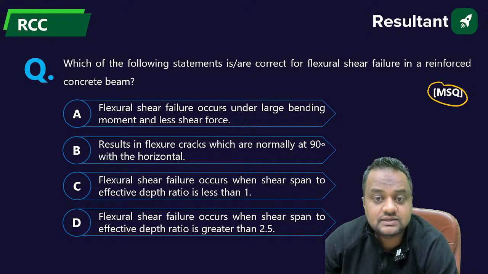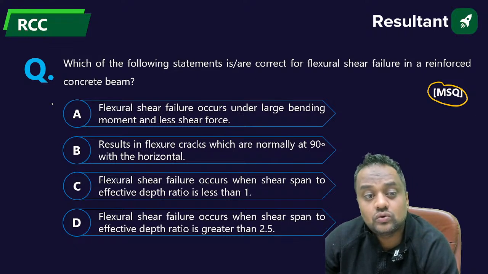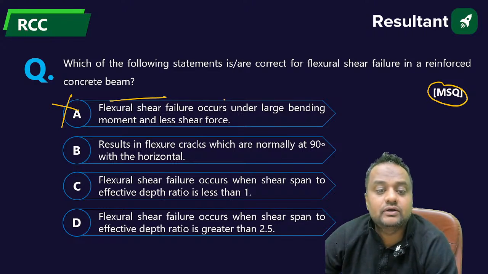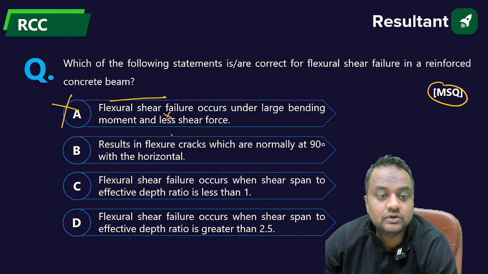Flexure shear failures occur under large bending moment and less shear force. No, flexure shear failure occurs only in case when there is bending moment and no shear force, not less, but none. It results in flexure cracks which are at 90 degrees with the horizontal.